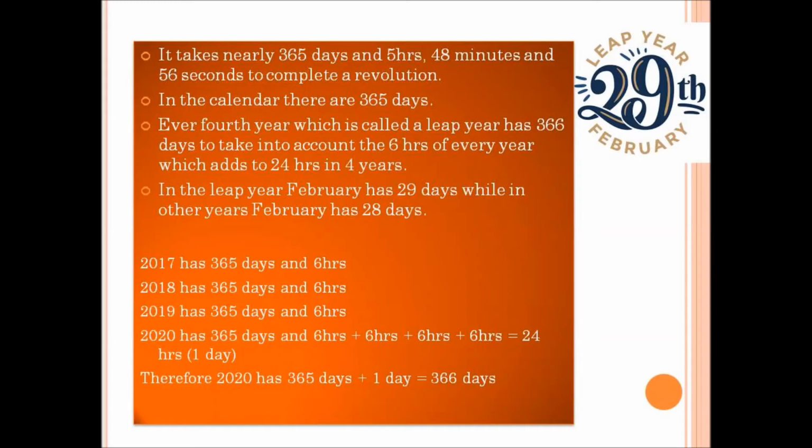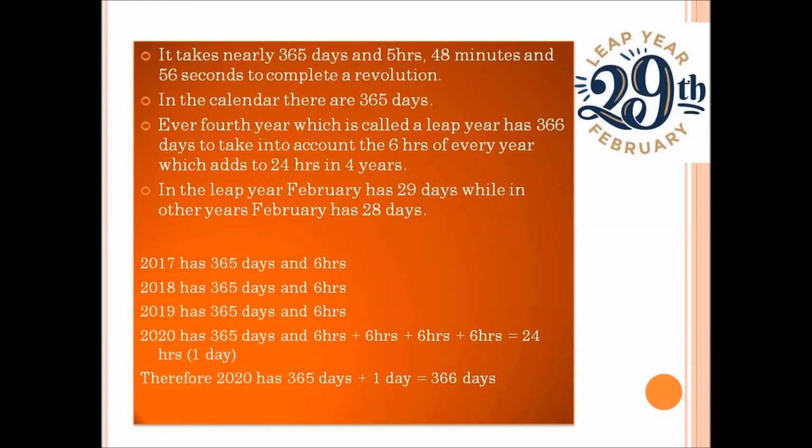And again in 2019 there are 365 days and the remaining 6 hours along with the 12 hours, so 18 hours is carried forward to the year 2020.